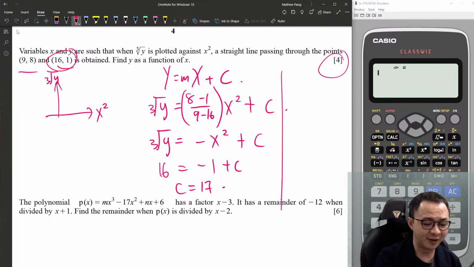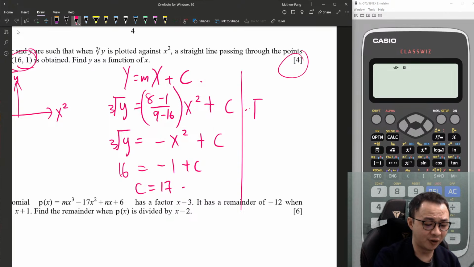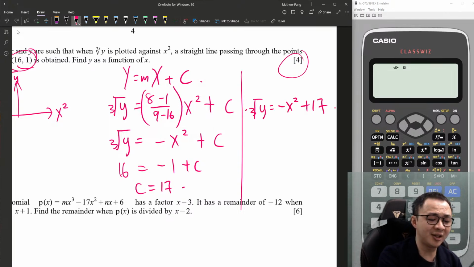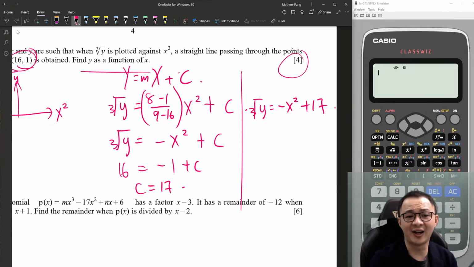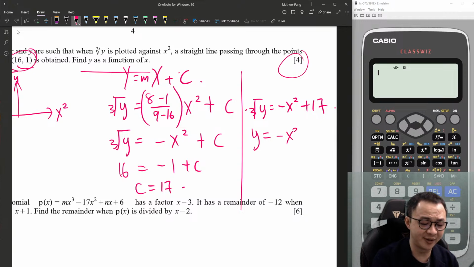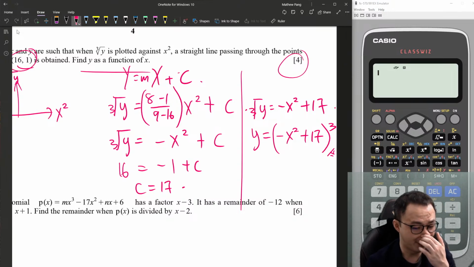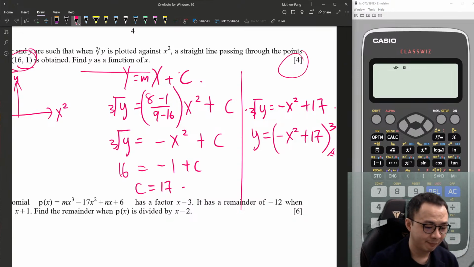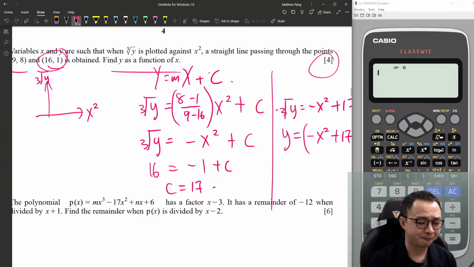So then I will rewrite the whole equation: cube root of y equals negative x squared plus 17. But the question asks for y as a function of x. So I just move the cube root of y to the other side, so the whole thing becomes to the power of 3. Okay, y as a function of x. So yeah, done. 4 marks is not too bad.